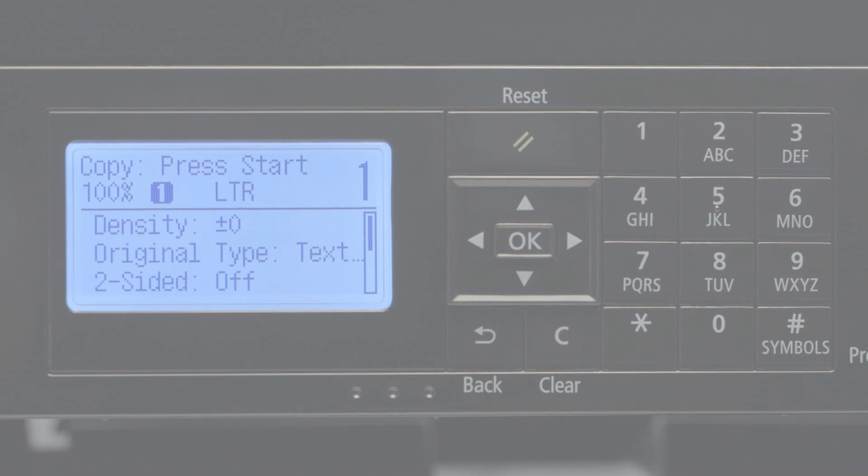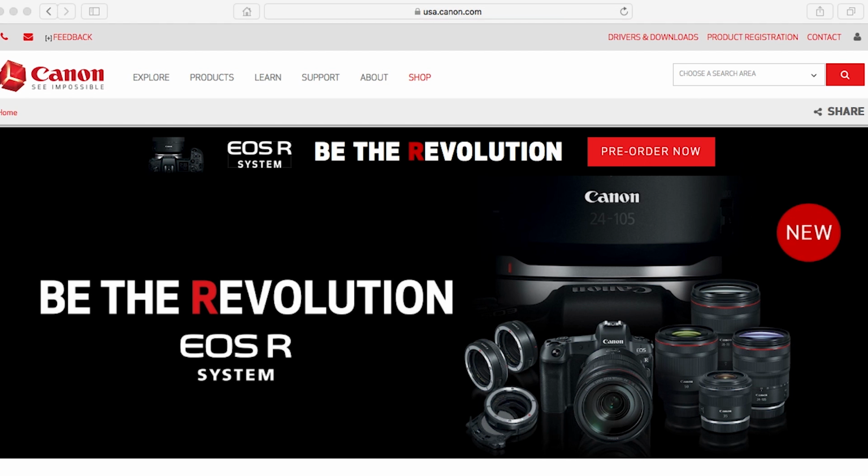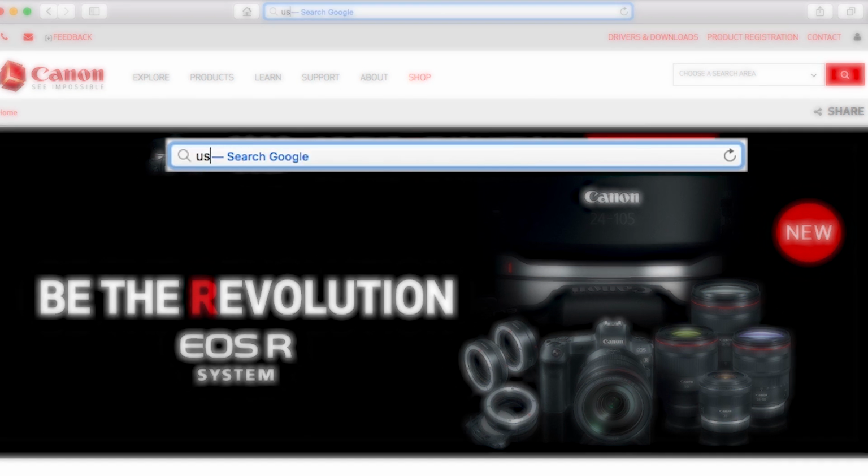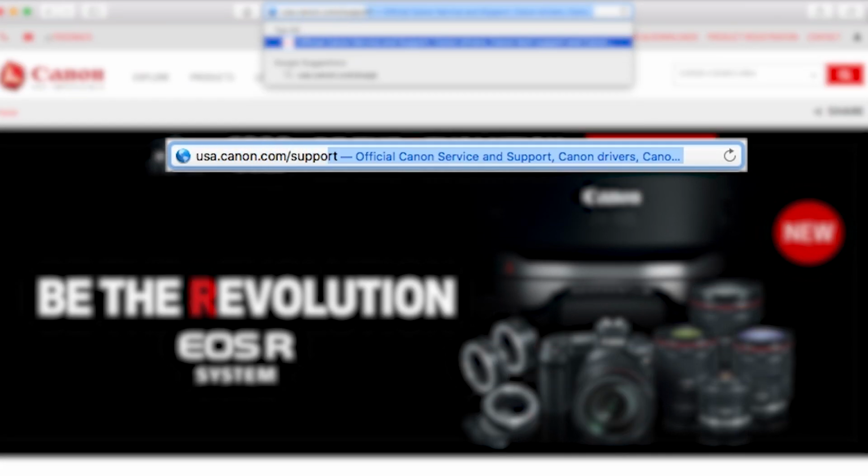Now, let's install the software. Download the installation files from the Canon website by visiting usa.canon.com/support.